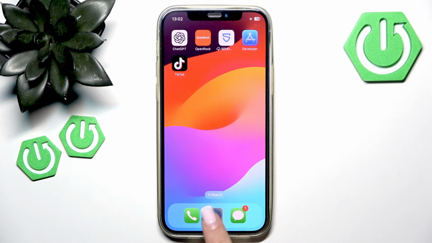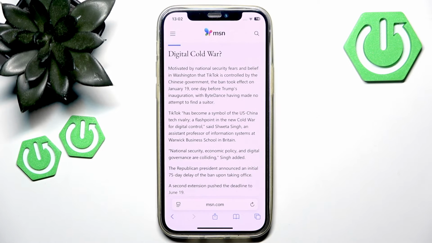So if TikTok gets banned, you will not be able to access TikTok or download it from the App Store or get new updates. But if TikTok is already on your iPhone, you can still open it and use it as usual, but just for a while. Over time, TikTok might stop working properly without updates, features could break, or videos might not load right.